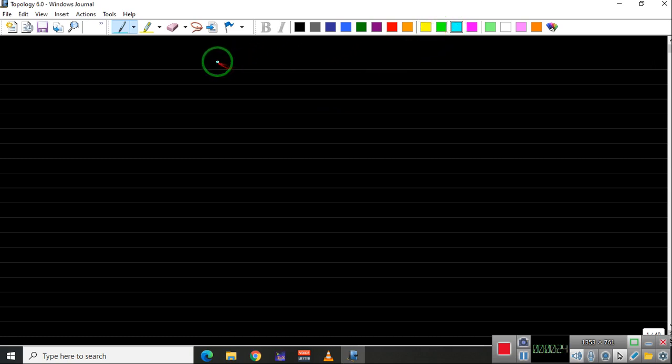Countability properties. There is first countable, second countable, and so on. We'll try to cover as much as possible. Let us first define what is a first countable space.